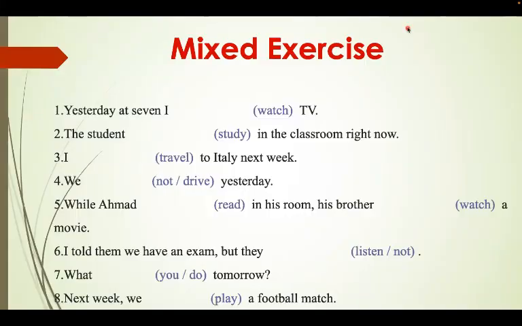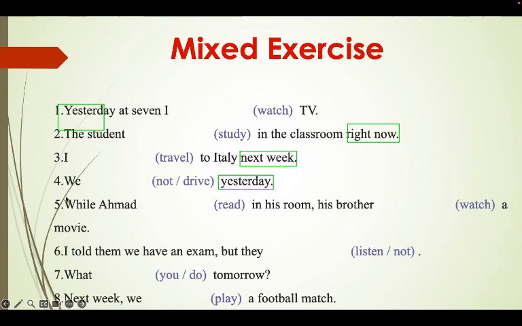Given that you already finished the answers, let's correct together. Number 1, yesterday at 7, I watched TV. So the key word is yesterday. So in order to try and find out which tense to use, first you have to locate the keyword. Okay, so first let's locate the keyword. So first one here we have yesterday. Here we have right now. We have here next week, yesterday.